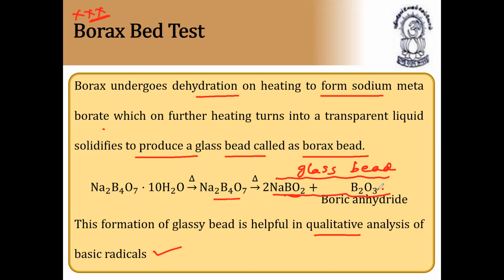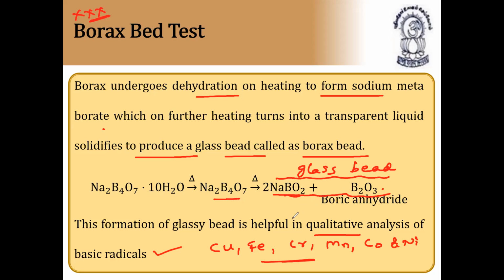So this is called glass bead, and this glass bead is employed in the qualitative test for the detection of some colored basic radicals such as copper, iron, chromium, manganese, cobalt and nickel. So these are the metals which can be identified by the use of glass bead, because these glass beads will give a particular color with a particular metal. So it's very, very important.